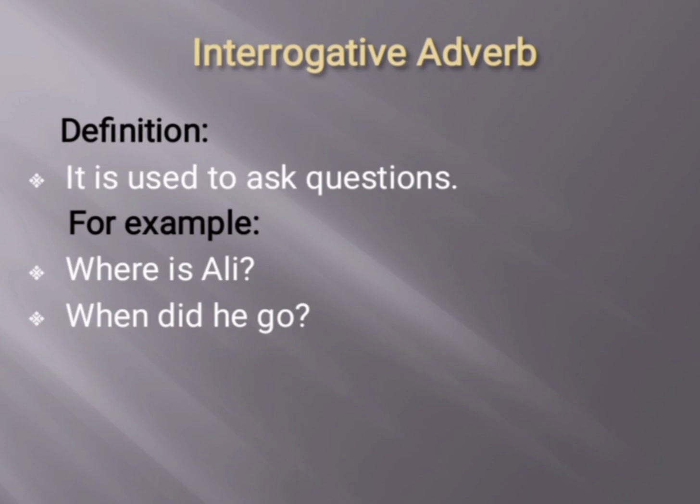Next kind of adverb is interrogative adverb. It is used to ask questions. For example, in the first sentence, where is Ali? So, in this sentence, the word where is an interrogative adverb. In the next sentence, when did he go? Here, the word when is an interrogative adverb.